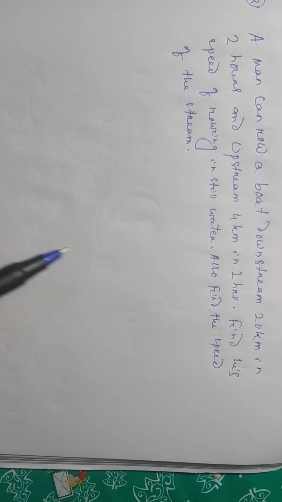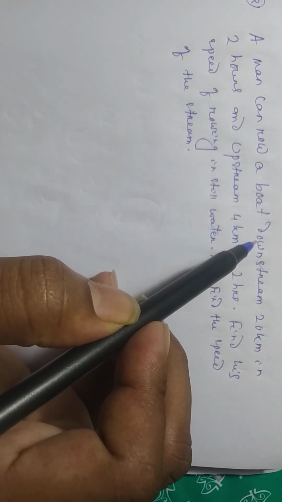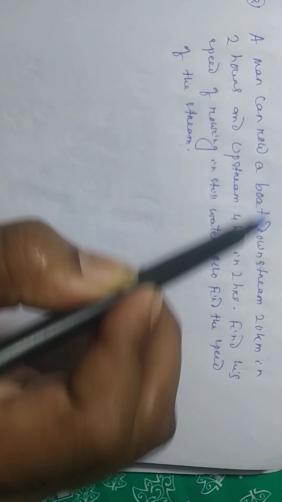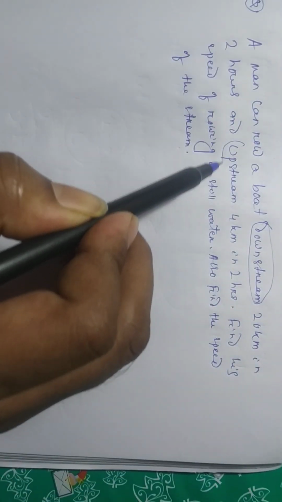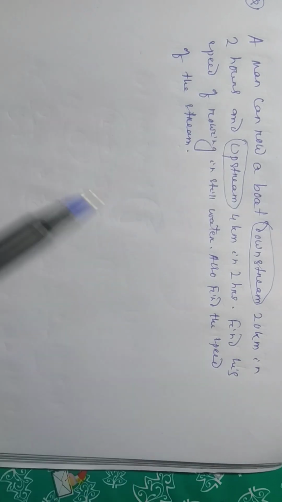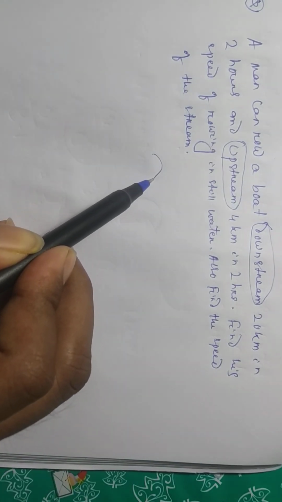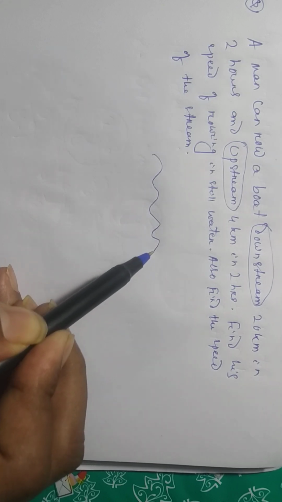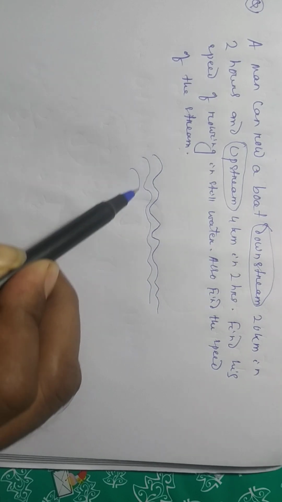Firstly, when a question is given in downstream and upstream, you think like this. I am telling you, this is still water. Okay, this is still water.